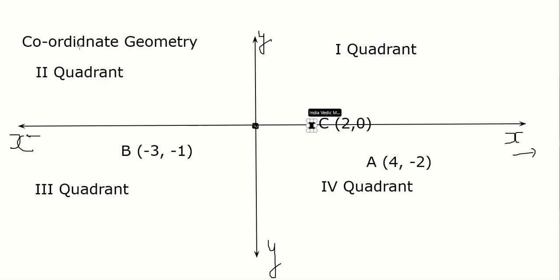If I say my point is 0, minus 5. Say my point name is D. Where will it lie? Everybody write in chat, because all this you know, guys. I am going to use it today. 0, minus 5. Where will it lie? Skand says negative y. Slesha says the y-axis on the negative side. You are right. Because x is 0, so y is minus 5. Say somewhere here.